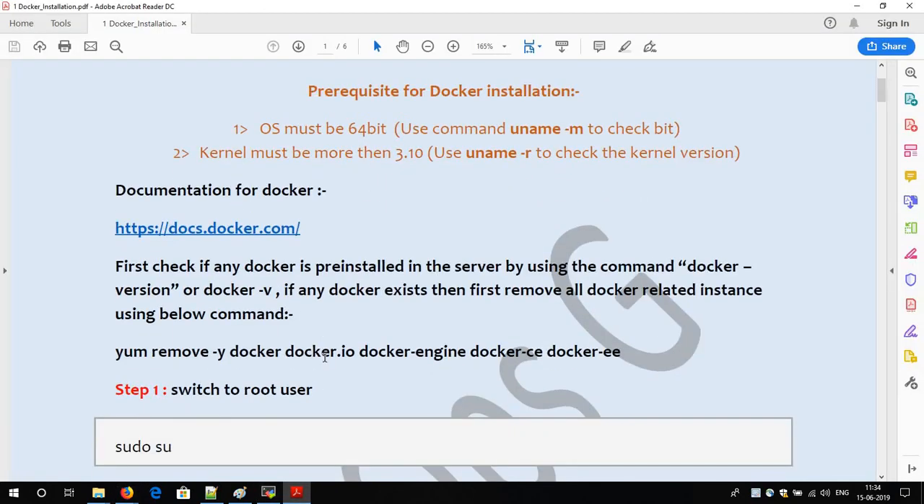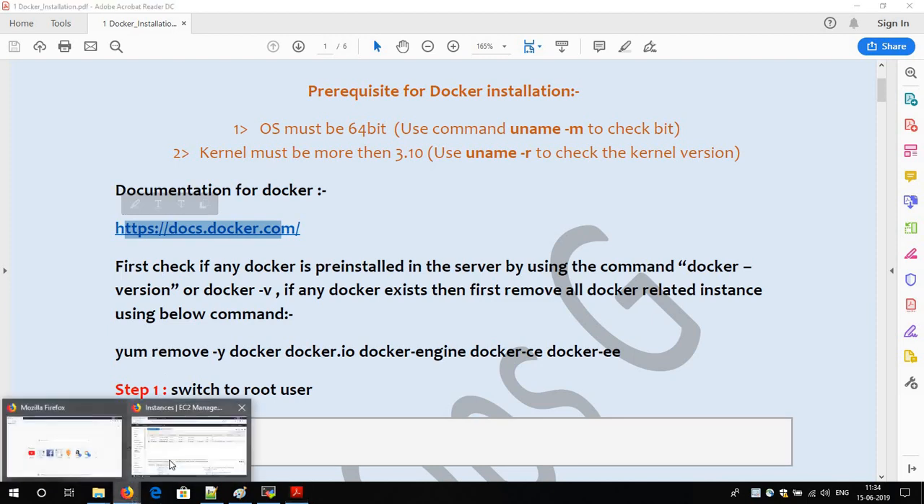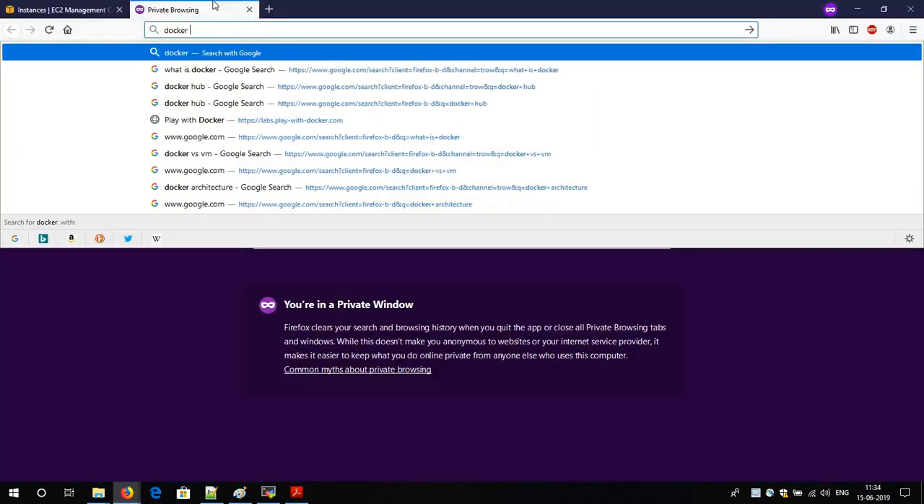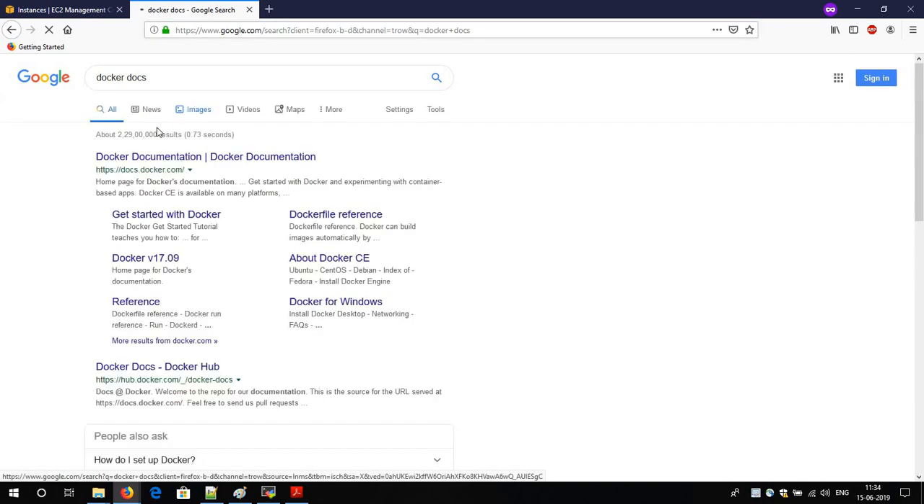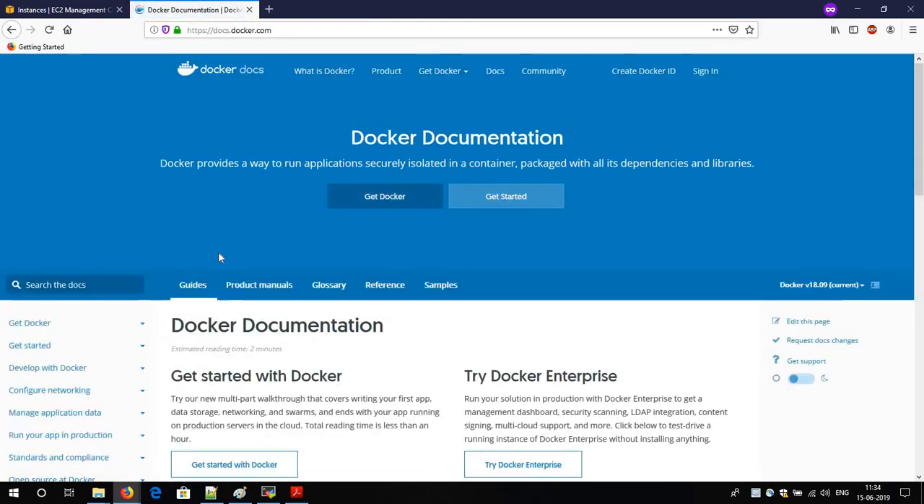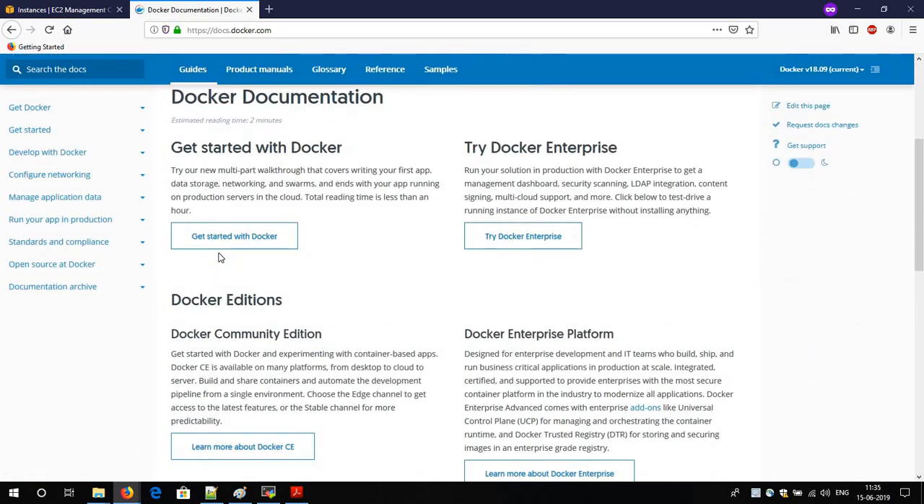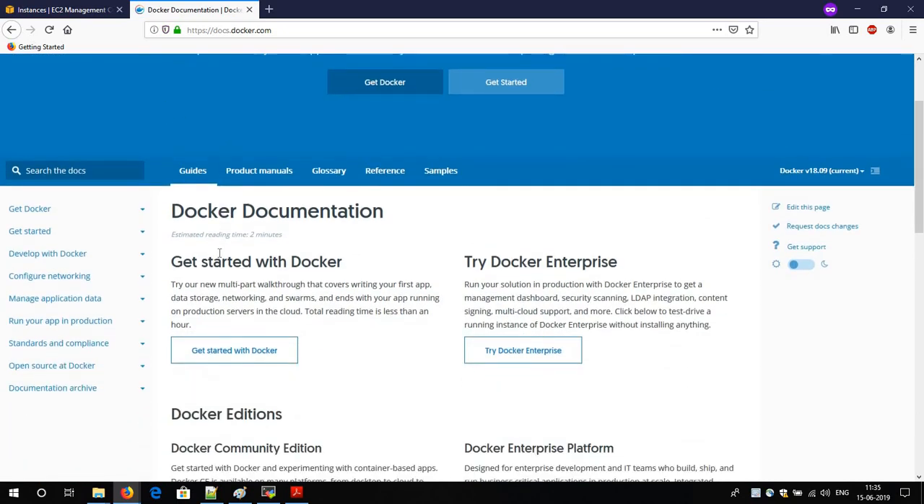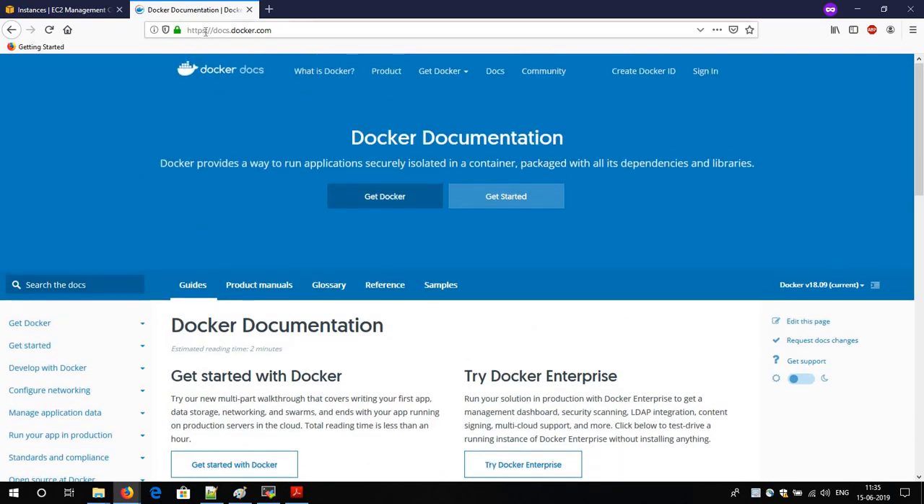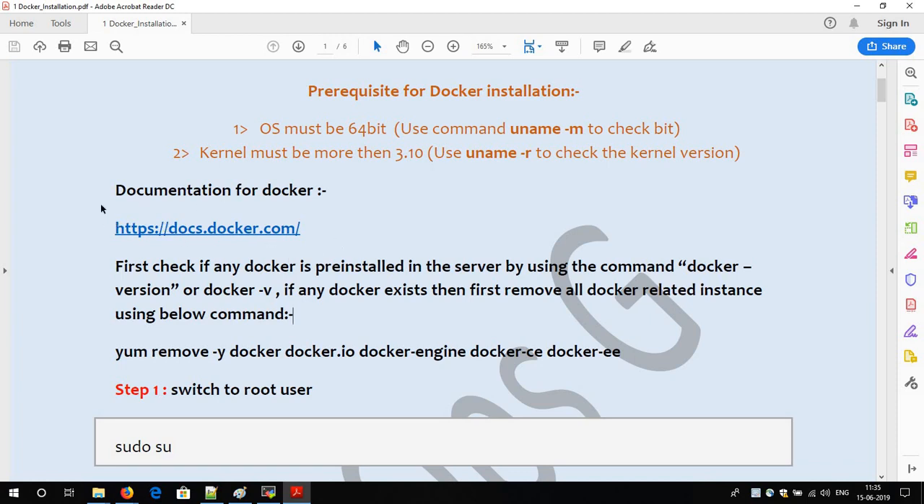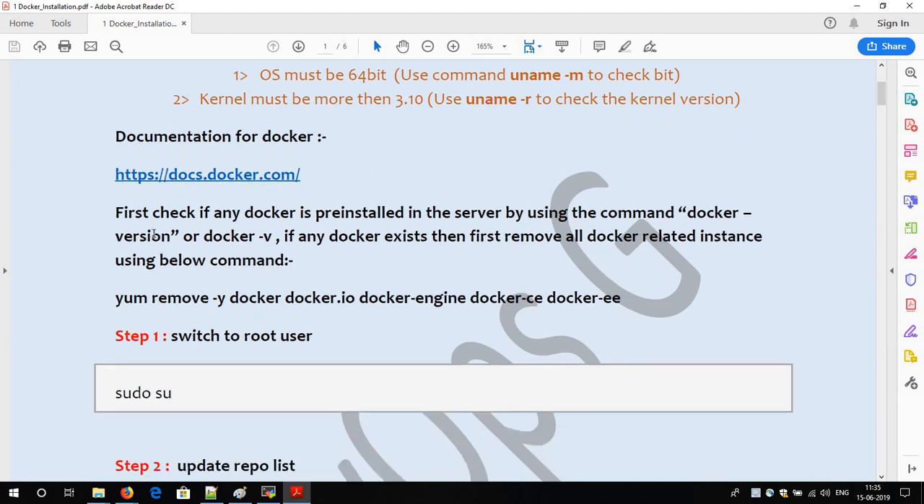You can proceed with this website as well. This is the official website of Docker. If you want any confirmation regarding Docker, only proceed with the official Docker documentation. Whatever updates or new releases they have, they update in the Docker docs at docs.docker.com. So this is the official website of Docker. I have already checked that docker -v is not there.